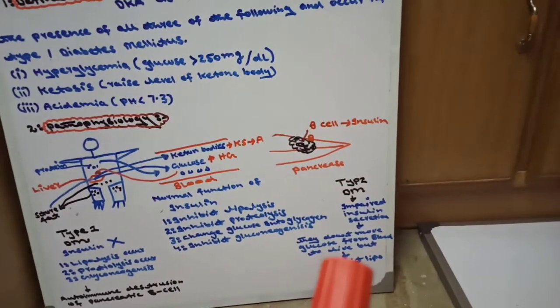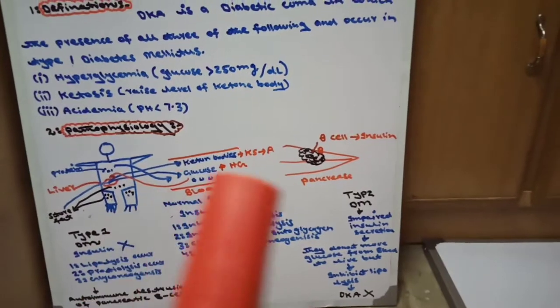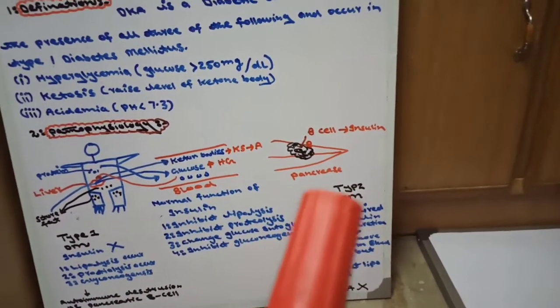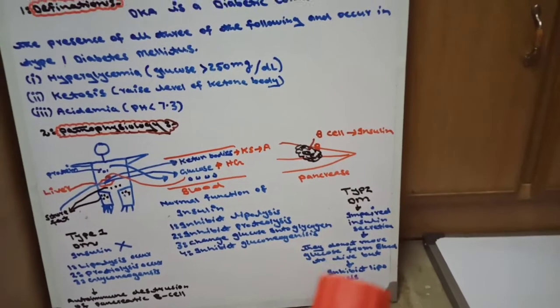Therefore, in type 2, ketoacidosis does not occur. Why? Because in type 2, a small amount of insulin is present and it inhibits lipolysis.